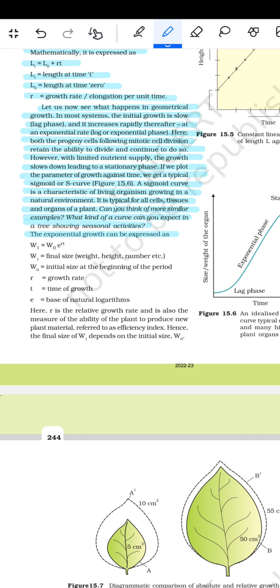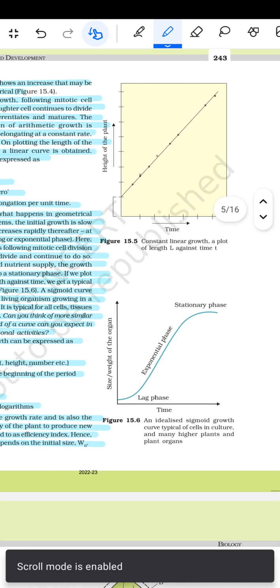The exponential growth can be expressed as W1 is equal to W0 e^rt, where W1 is the final size, W0 is the initial size at the beginning of the period, r is the growth rate, t is the time of the growth, and e is the base of the natural logarithm. Here r is the relative growth rate and also the measure of the ability of the plant to produce new plant material, referred to as the efficiency index. Hence the final size W1 depends on the initial size W0.